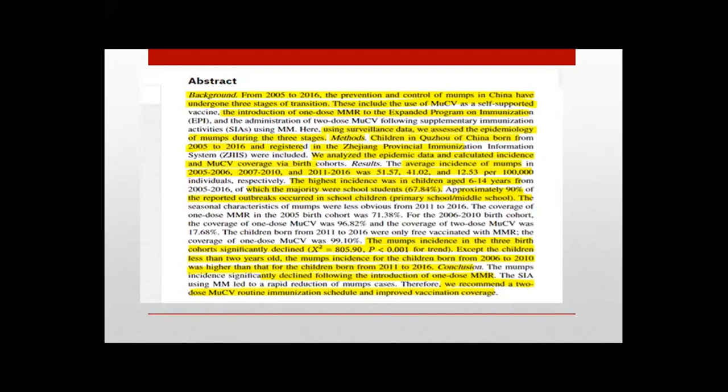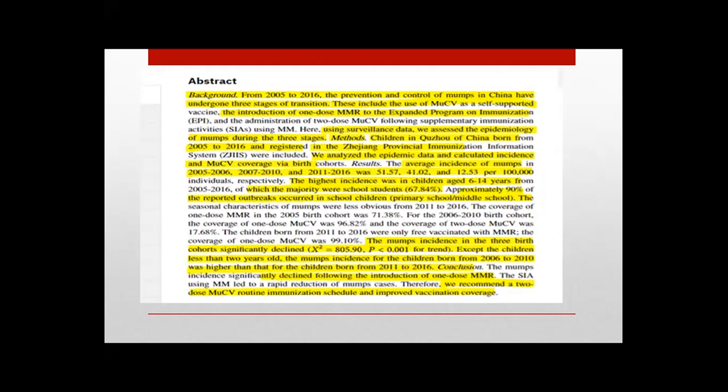Methodology: children in China born from 2005 to 2016 and registered in the Zhejiang provincial immunization information system were included. They analyzed the epidemic data and calculated incidence in 3 birth cohorts, 2005 to 2006, 2007 to 2010, and 2011 to 2016, with incidences of 51.57, 41, and 12 per lakh population respectively.